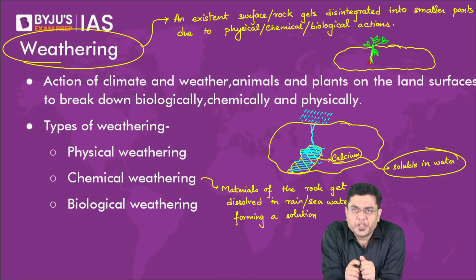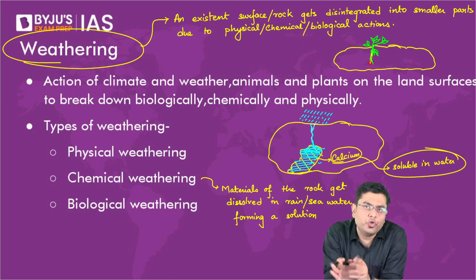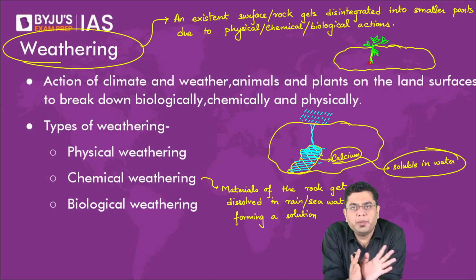Now, if I ask you a question: can physical weathering, biological weathering, and chemical weathering all happen at once, or will they happen individually? Here physical weathering is taking place, so no chemical weathering. Here chemical weathering is taking place, so no biological weathering. Can they happen all at once, or will they happen independently? Perfect. Basically, out there in nature, all these events of weathering happen simultaneously. They happen at the same time.